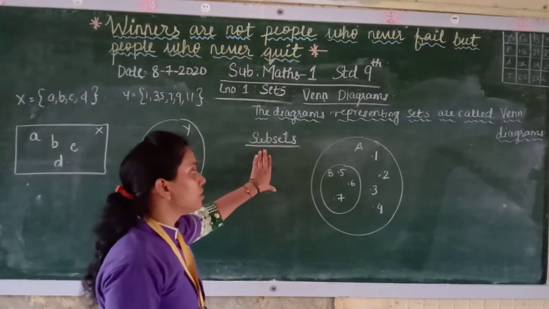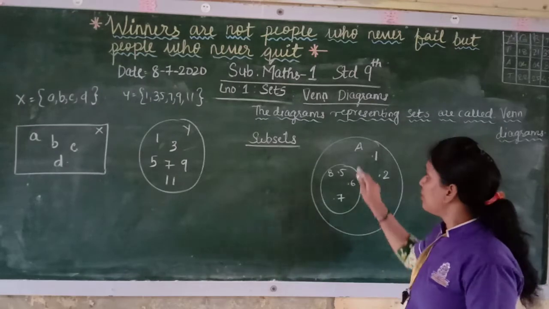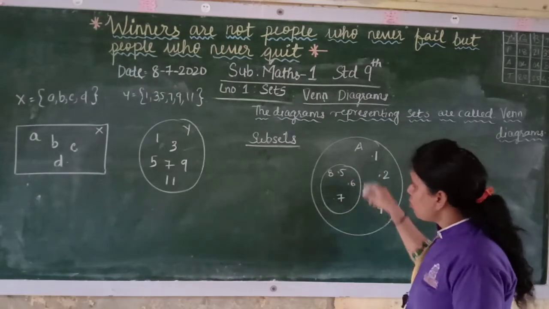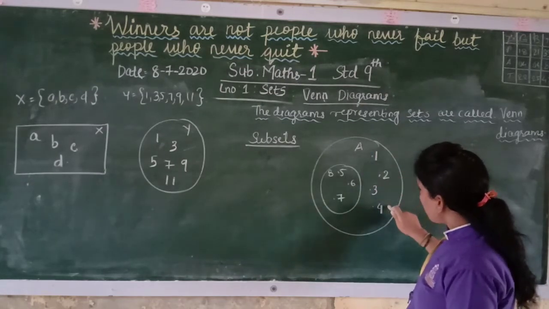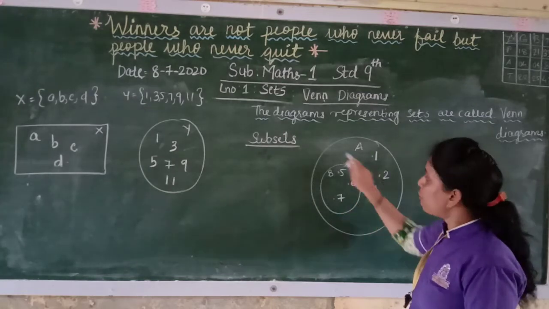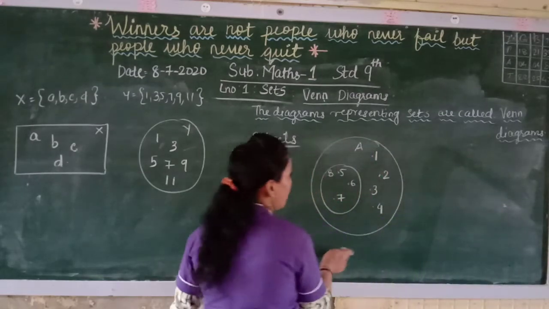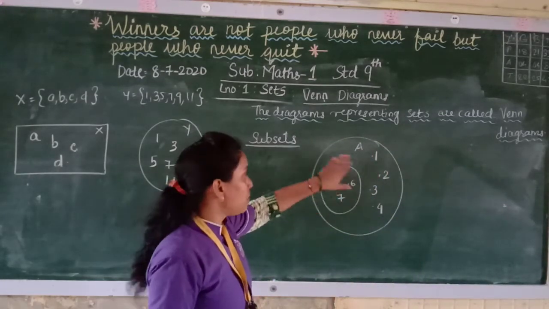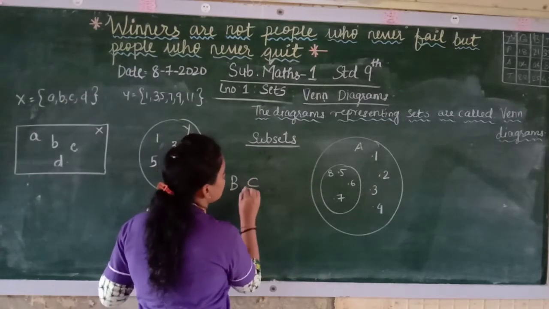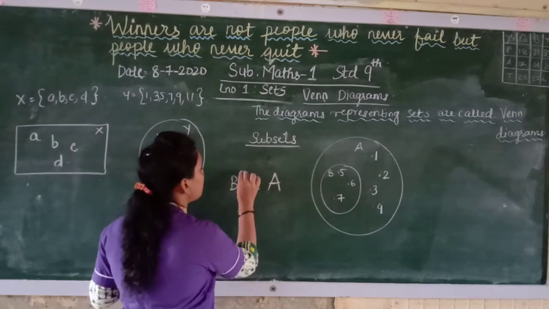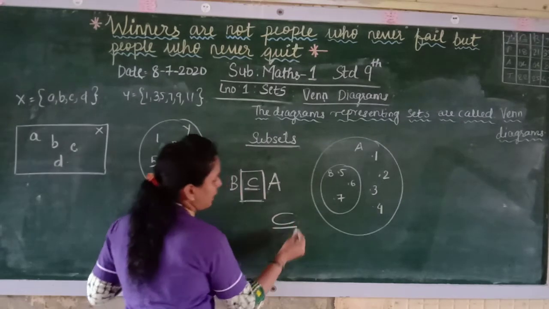Now you will see subset. Now see here, the main set, if you see the outer set, that is A, and inside you have B. So A is containing elements 1, 2, 3, 4, 5, 6, 7. But 5, 6, 7 are also there in B. But the main one is A, and part of A has been taken by the set B. So here we say set B is a subset of set A. This symbol means subset. Like this you have to draw, and draw one line below.